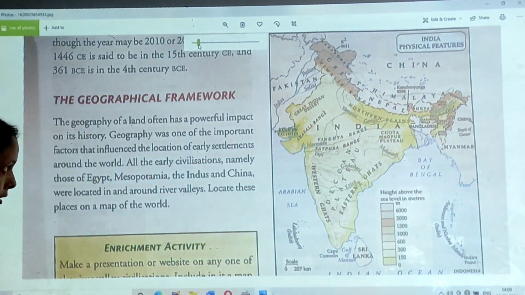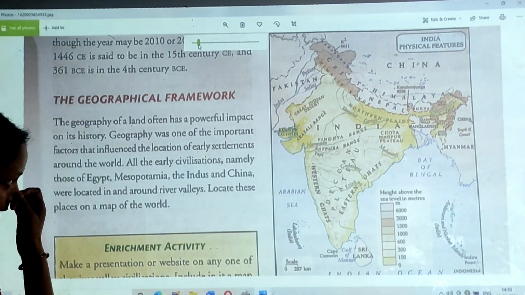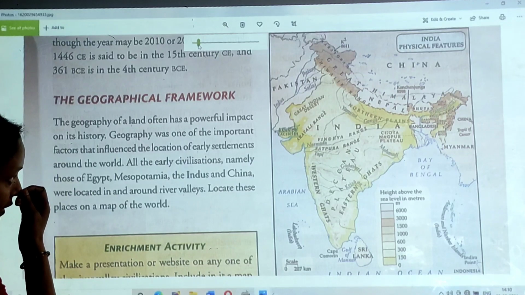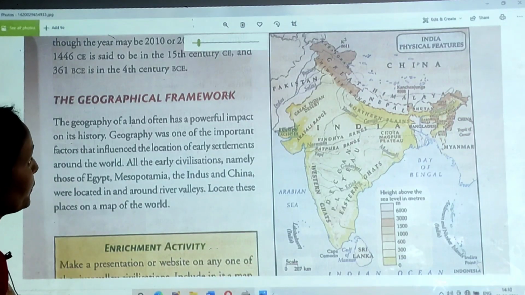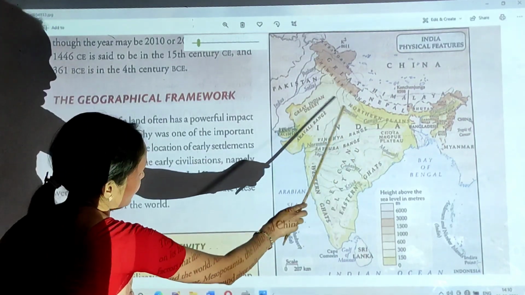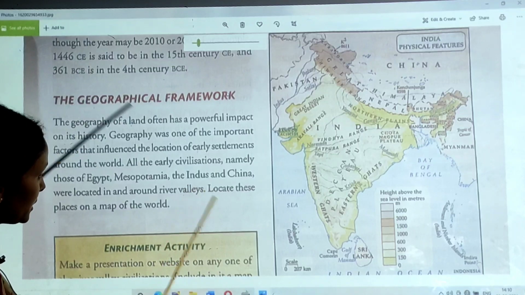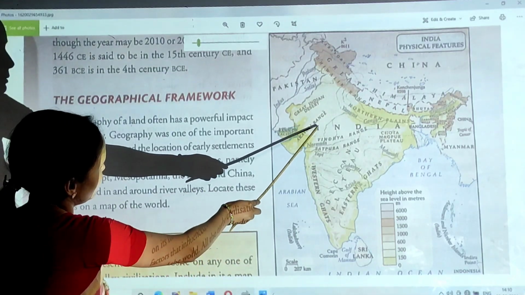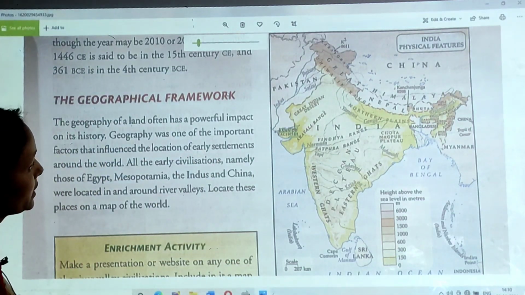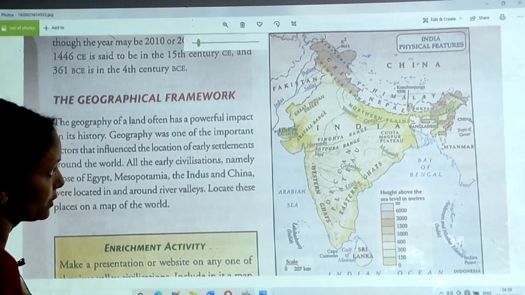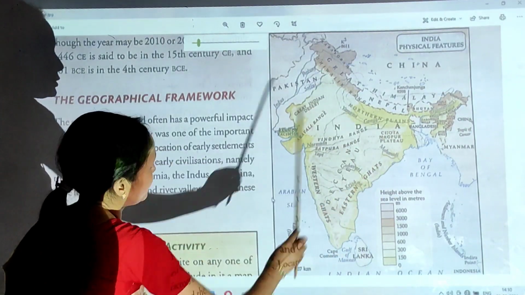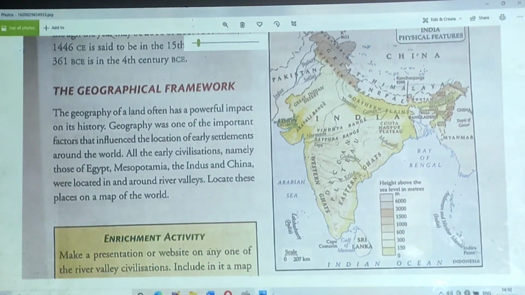The northern fertile plain is divided into three parts: the Ganga basin, the Satluj basin, and the Brahmaputra basin. We are living in the Brahmaputra valley, and this area is very fertile.